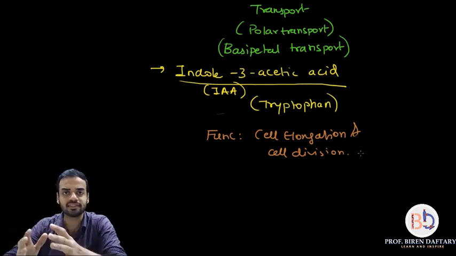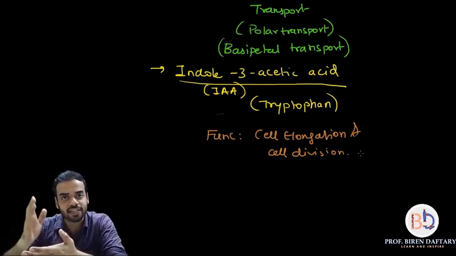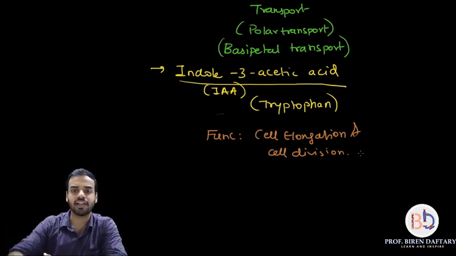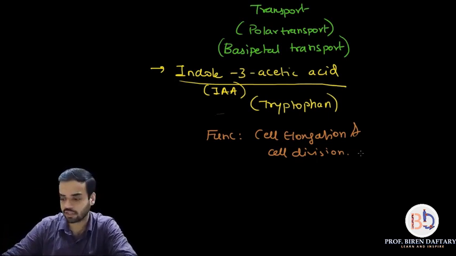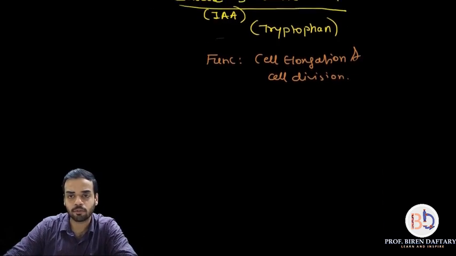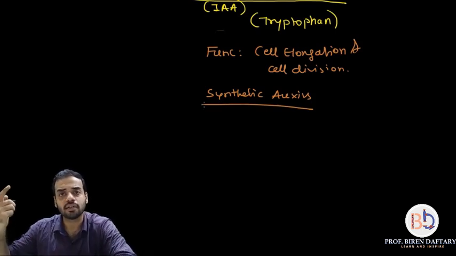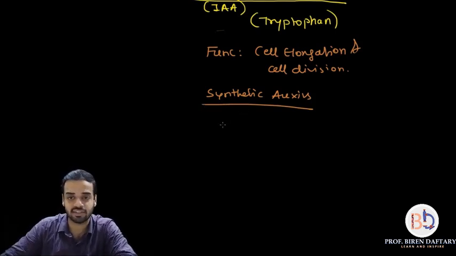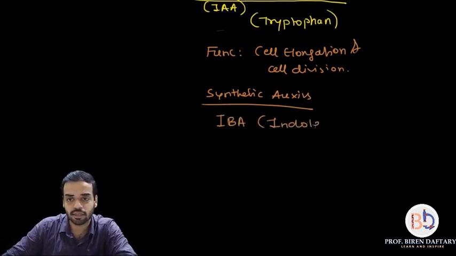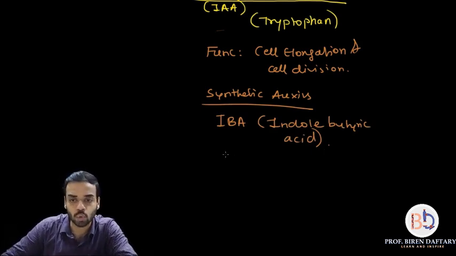Okay, so is this clear? Now there are certain synthetic auxins which are also produced artificially in the laboratory. If you want, I will write down the names over here of synthetically produced auxins. Synthetic auxins, the first example which comes to mind is an auxin called indole butyric acid. It is written as IBA. I will write down the name over here: indole butyric acid. The next is called 2,4-D.